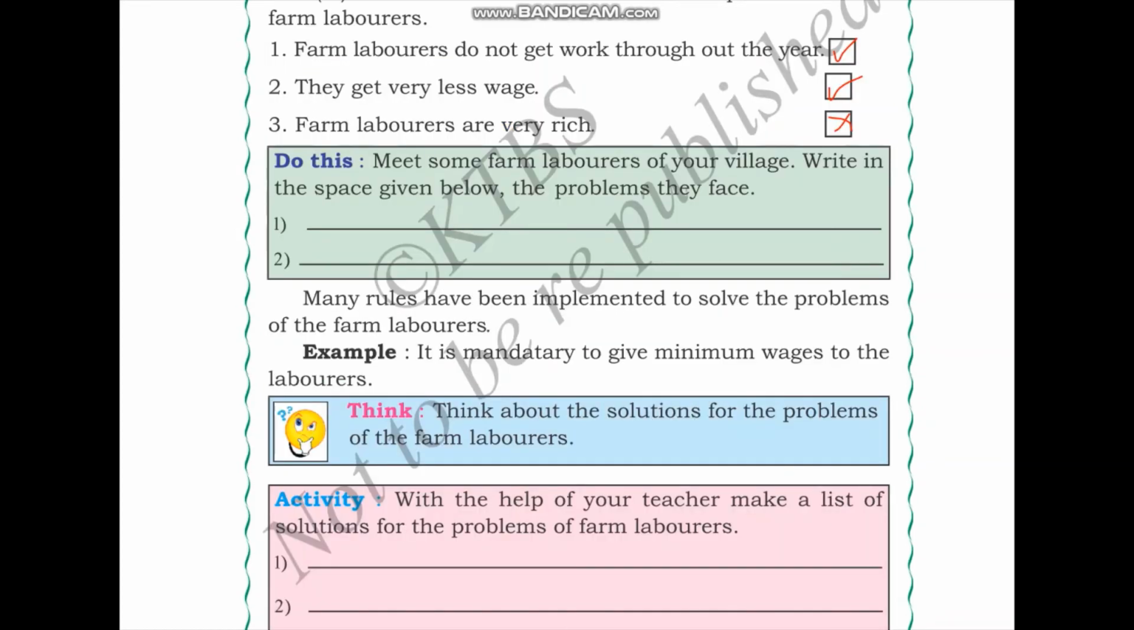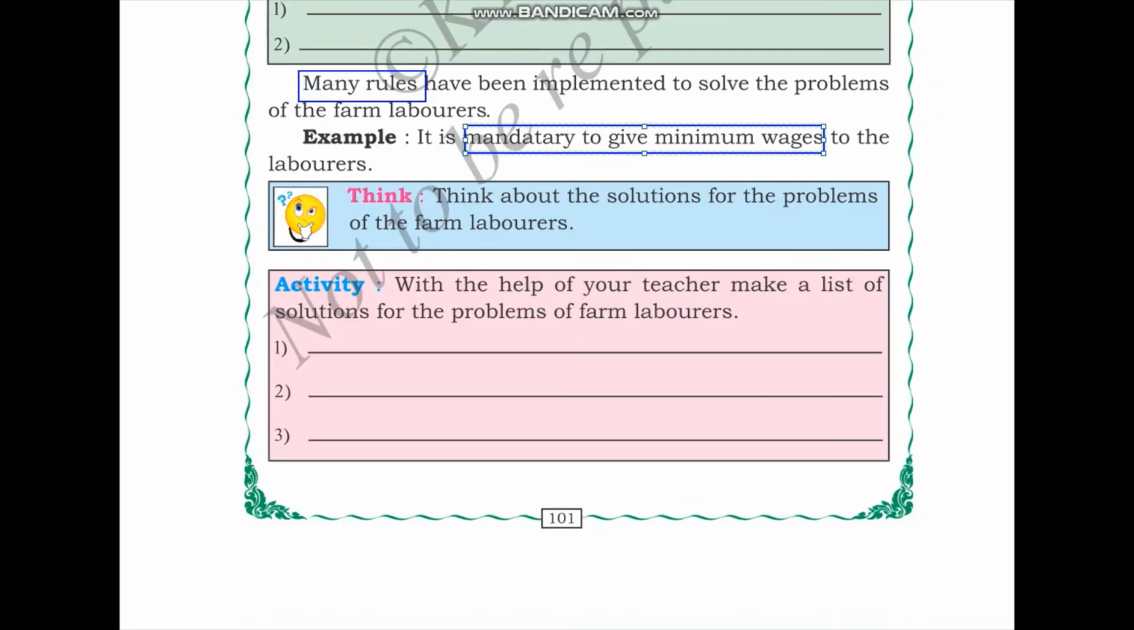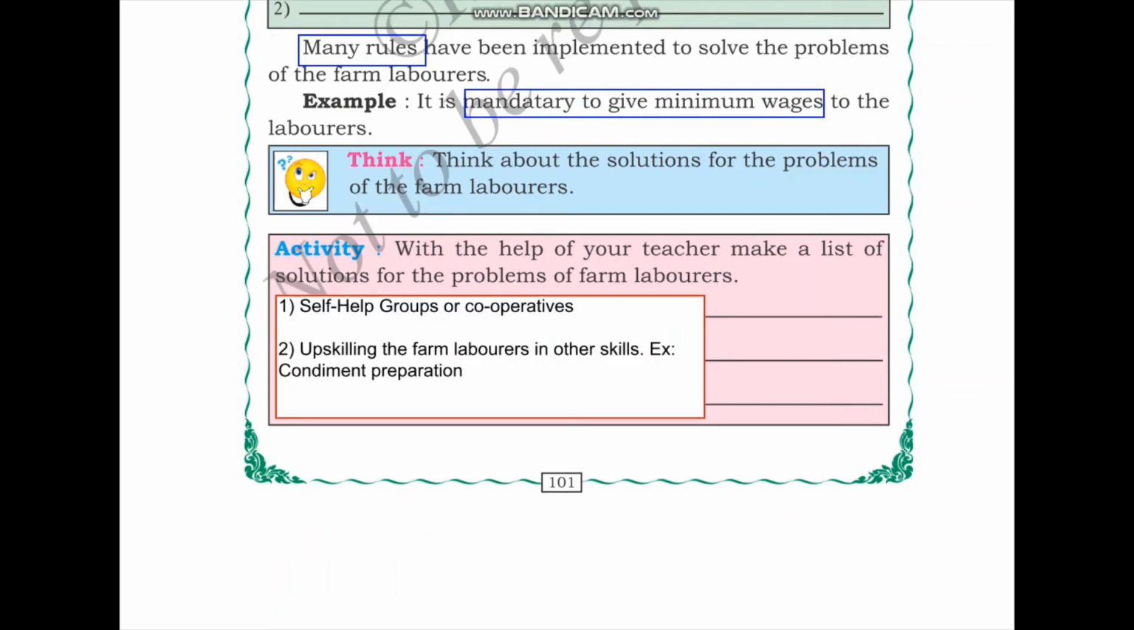Many rules have been implemented to solve the problems of farm laborers. For example, it is mandatory to give minimum wages to the laborers. So the government has set a minimum wage and it has made it mandatory for all the landowners to give that much minimum wage to the laborers. Think about the solutions to the problems of the farm laborers. With the help of your teacher, make a list of solutions for the problems of farm laborers.